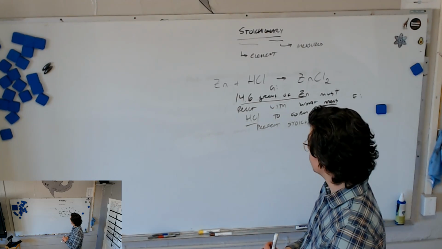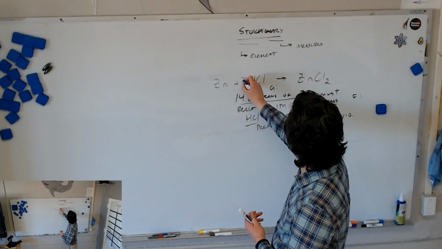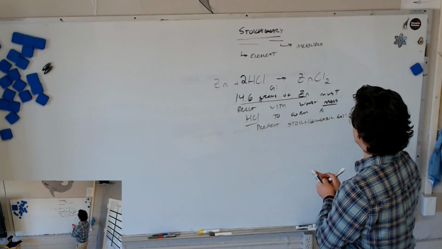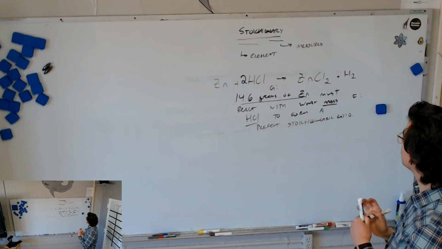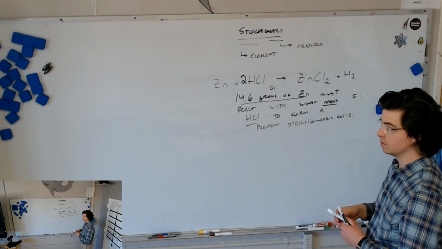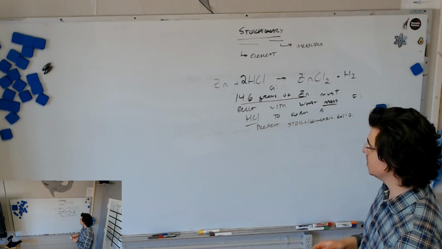Two in front of HCl. Oh, I'm sorry, we are missing something here: plus H2. Oopsie daisy, there we go. Now it's right. Yeah, now it's balanced. And now, what is the mole ratio I need to find?